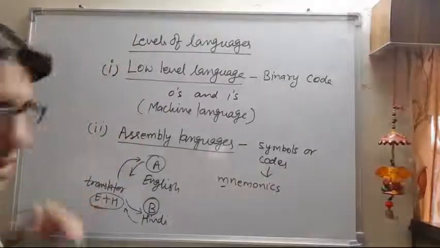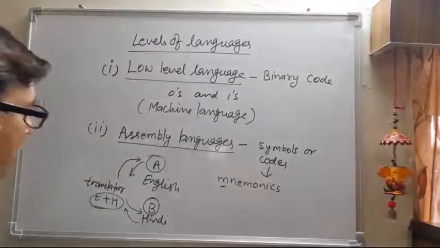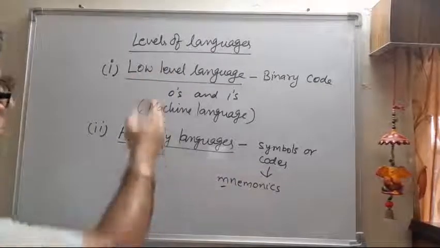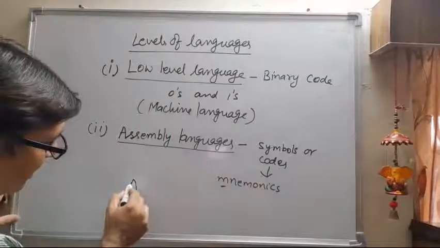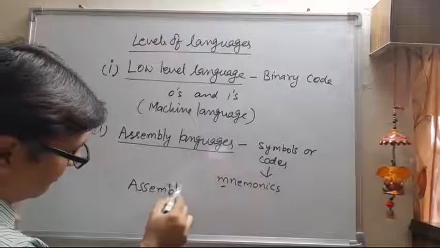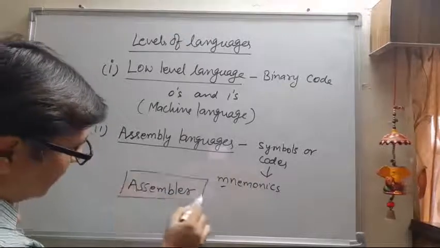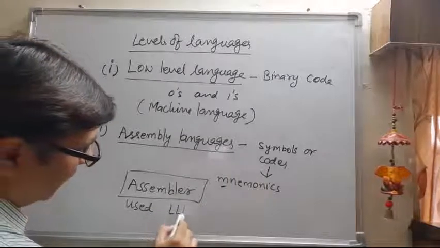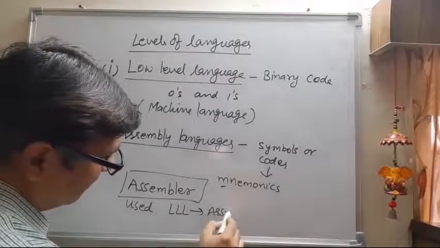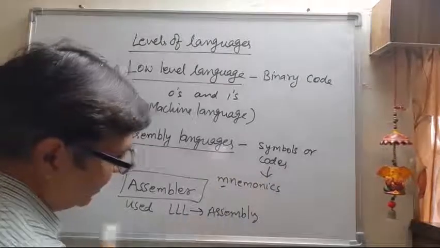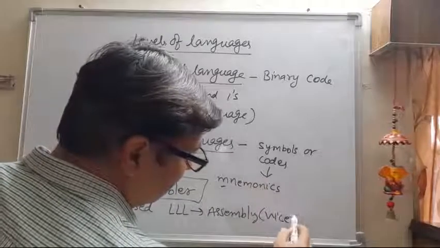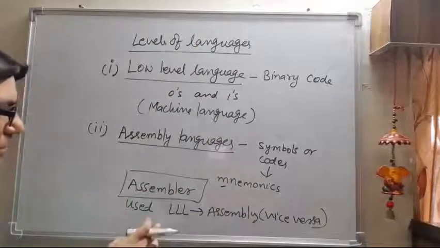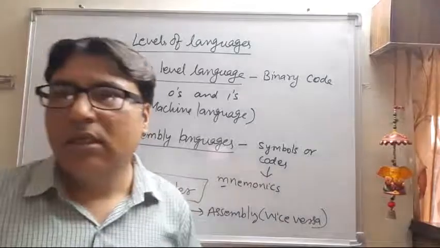So we need a translator, and the translator required to convert assembly language into low level language was known as the assembler. The assembler was a translator used to convert low level language into assembly language and vice versa. That means low level to assembly, and assembly to low level, was done with the help of the assembler.